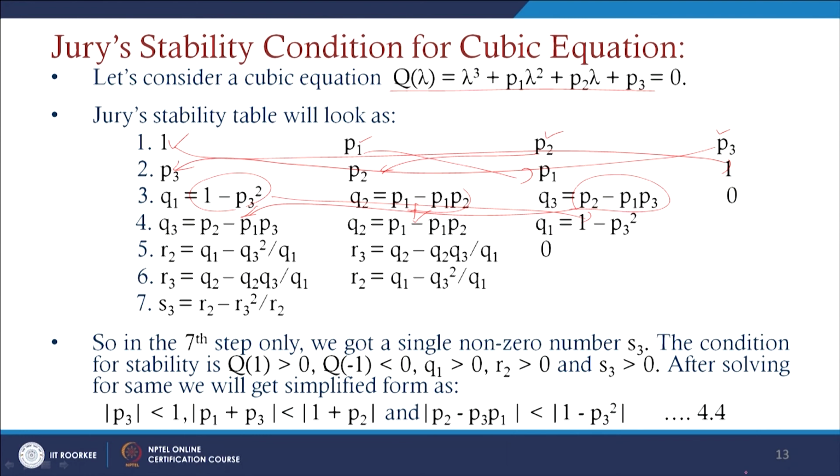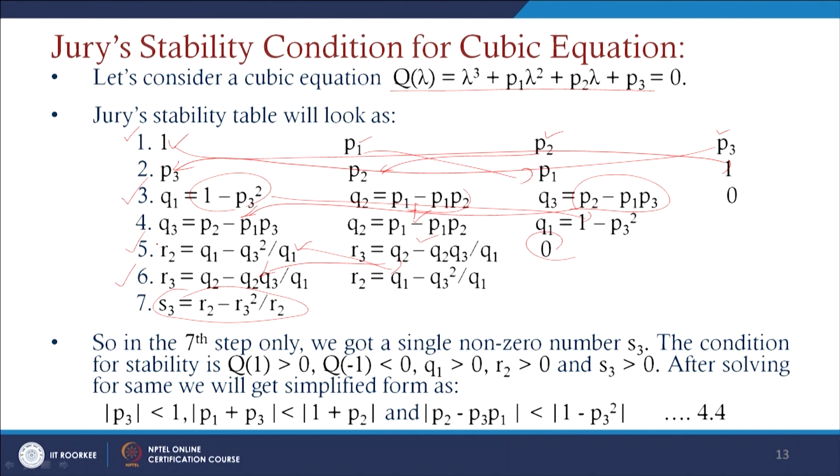Again we apply the same multiplication, and then we have r2 equals q1 minus q3 square by q1, and r3 can be written as q2 minus q2 q3 by q1, and this one goes to 0. Again we write this in a reverse form. Finally, if we subtract, we get the element s3 equal to this one. Now we consider the odd order elements, that is, 1, 3, 5 and 7. In the 7th step we get a single non-zero number, s3.